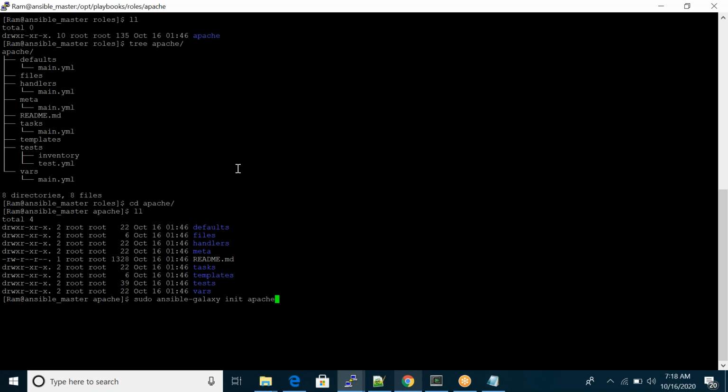In my role Apache you can see defaults, files, handlers, meta, tasks, templates, tests, and vars. I didn't create these folders, they were created automatically.